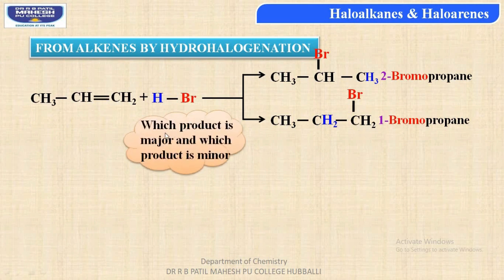Now students, the question arises, which product is the major and which one is a minor product? This answer would be given by the Markovnikov rule. According to the Markovnikov rule, when an unsymmetrical alkene, so our propene molecule was an unsymmetrical alkene, reacts with an unsymmetrical reagent, so try to understand the condition, the reagent must also be unsymmetrical.